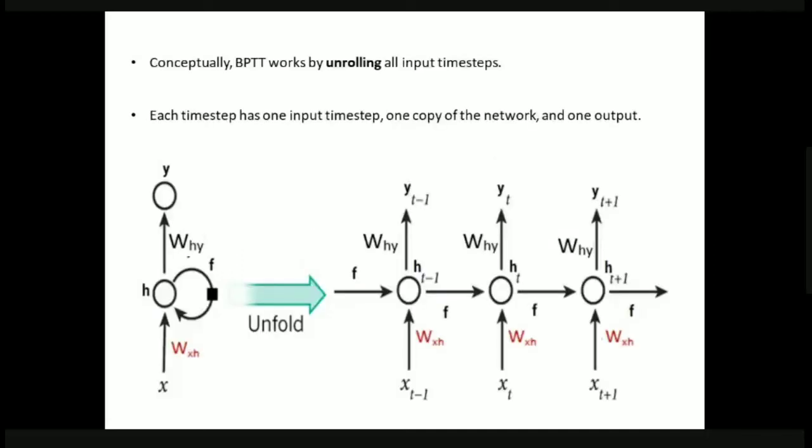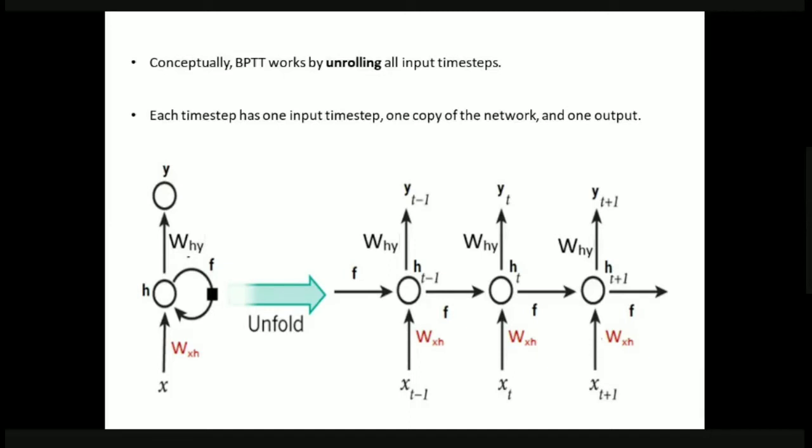Now, this BPTT, that is back propagation through time, works by unrolling all the input time steps. Unrolling means, if you see the diagram on the left, this is a complete RNN. If we unfold or unroll this RNN, now we have three copies of this particular RNN. See here, in the first copy we have one input time step and one output. And for the second copy, again we have one input and one output.